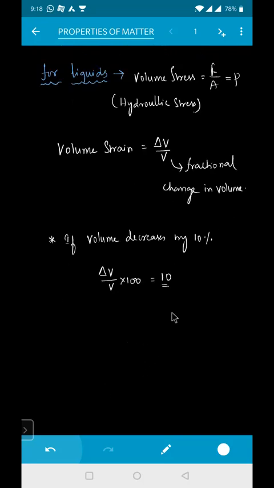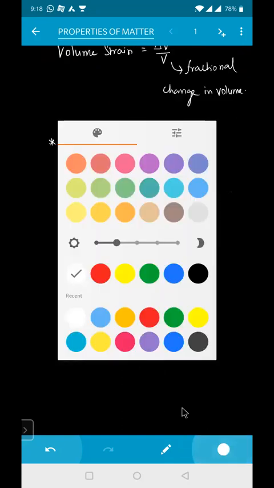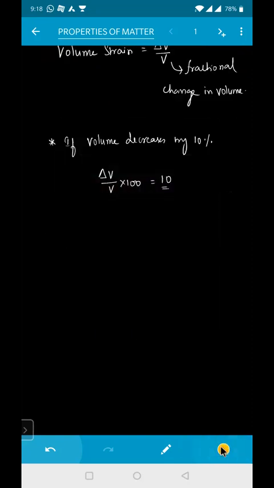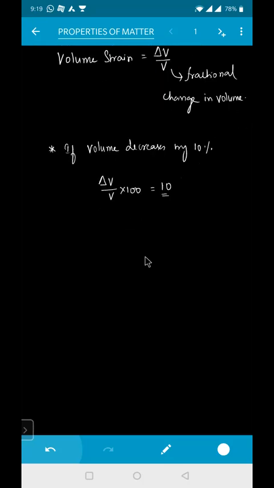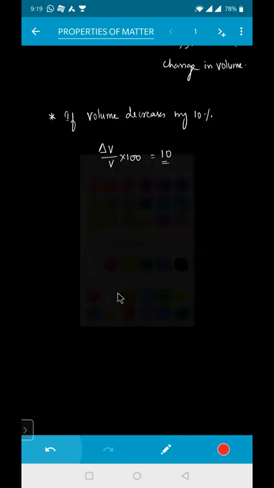So this is basically the decrease in percentage we're checking, right, sir? Yeah, generally percentage. Okay. Next heading is Hooke's law.